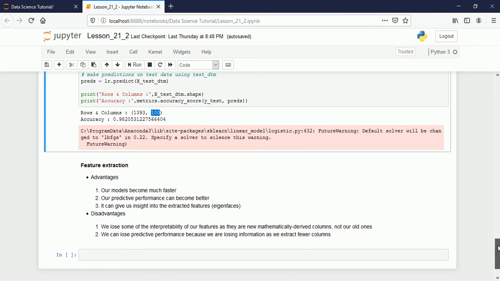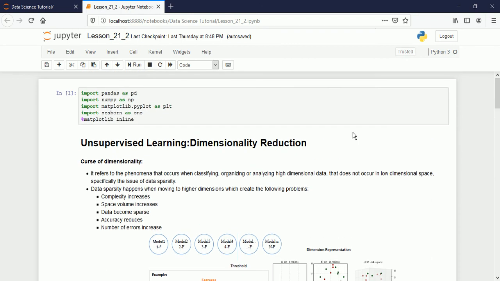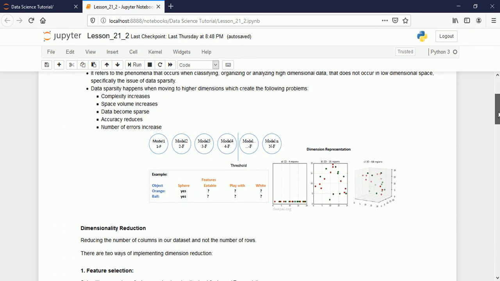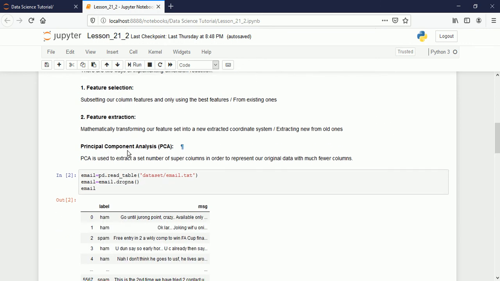I hope you understood, friends, the second type of unsupervised machine learning, which is called dimensionality reduction. We talked about the curse of dimensionality and I gave you some examples. Then we talked about feature selection, feature extraction, and the model used for extracting features, which is called PCA.